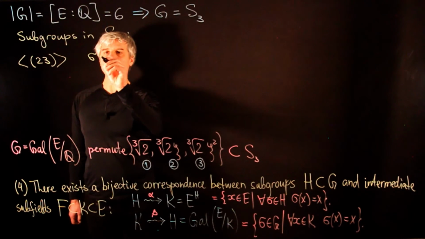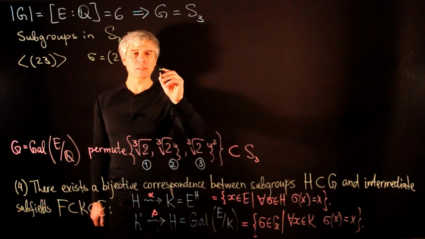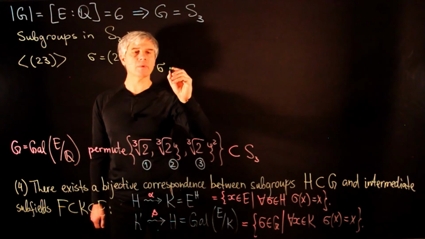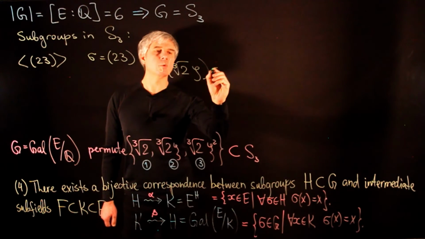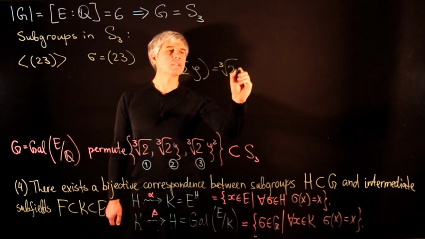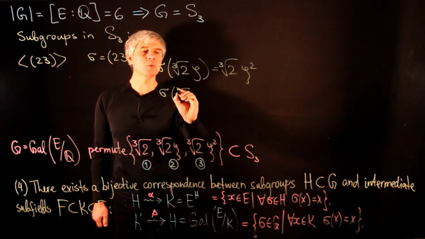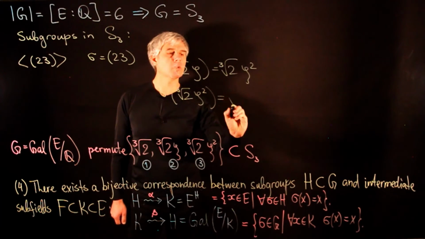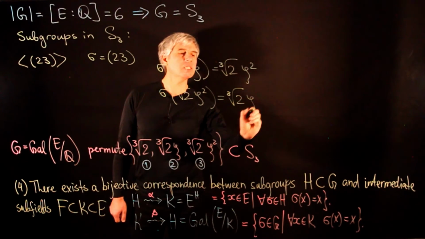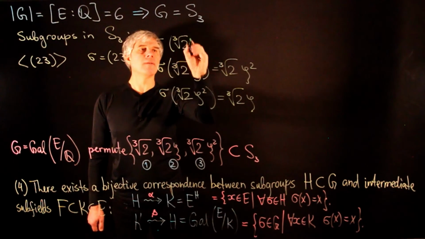So if we take this element (2 3), then what does it do? Sigma sends cube root of 2 times zeta to cube root of 2 times zeta squared. Sigma sends cube root of 2 times zeta squared into cube root of 2 times zeta, and sigma sends cube root of 2 to itself.